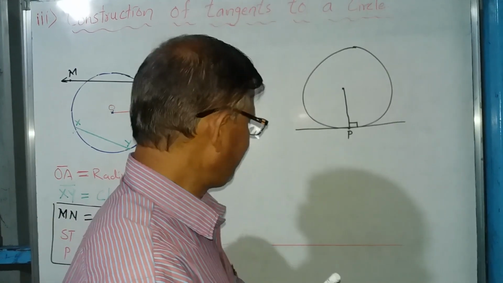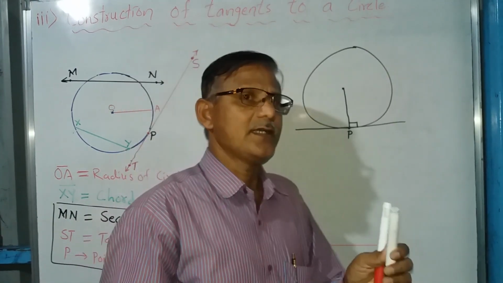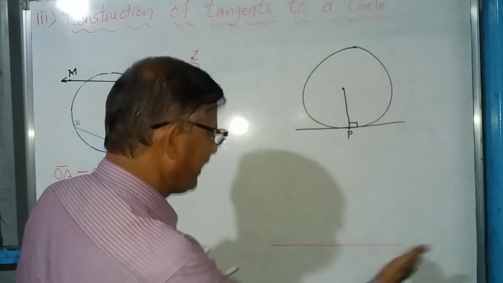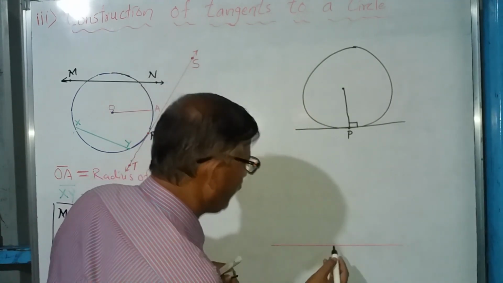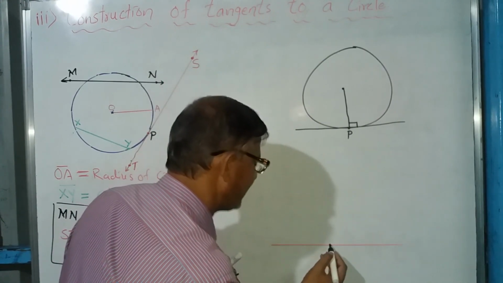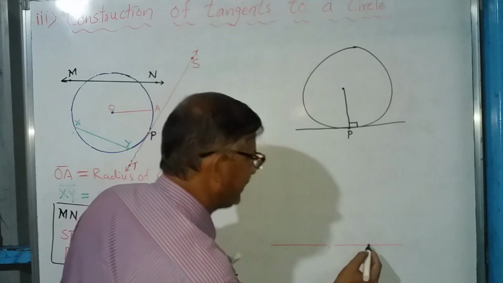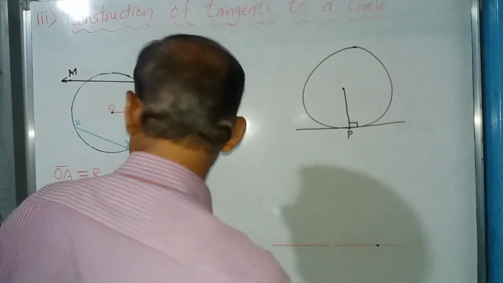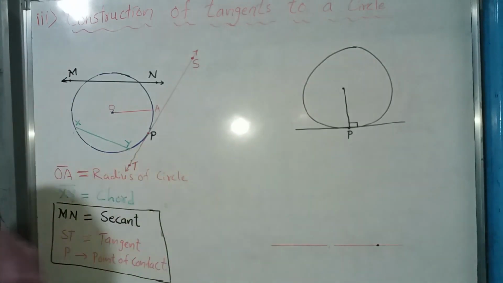Now let me come to the next point. In the previous classes you have studied how, at any point on a line, to draw the perpendicular. Consider the point here somewhere on this line, where I want to draw the perpendicular. What will we do during the construction?